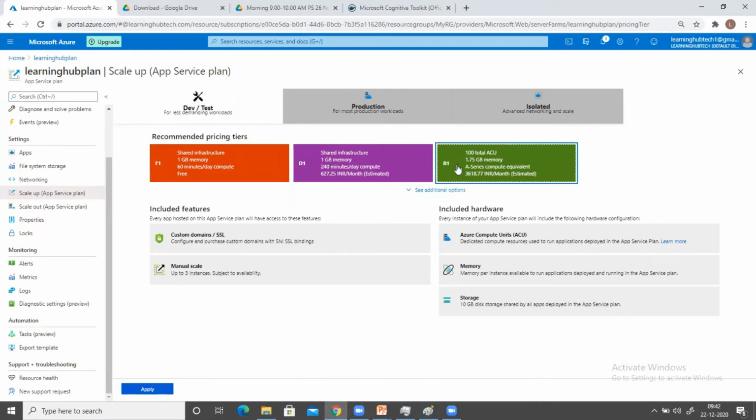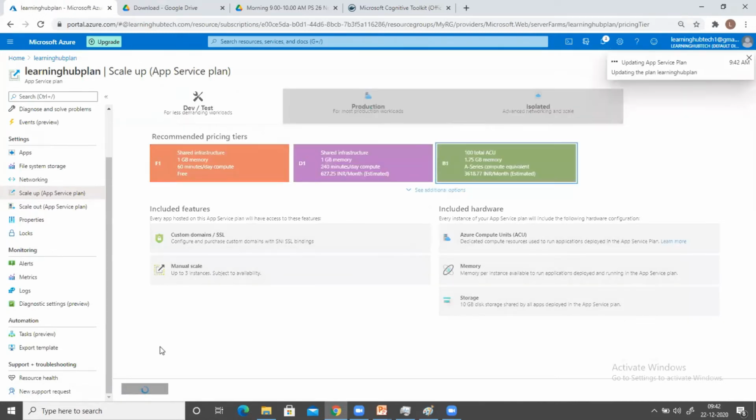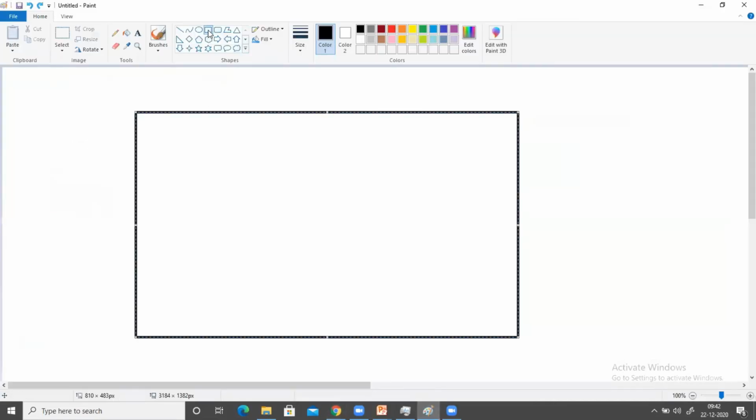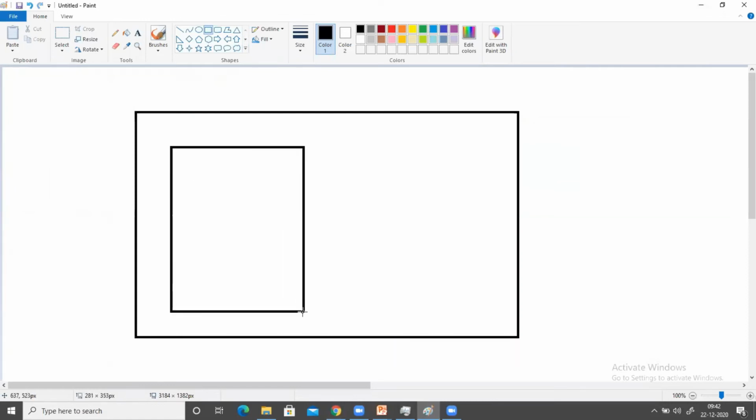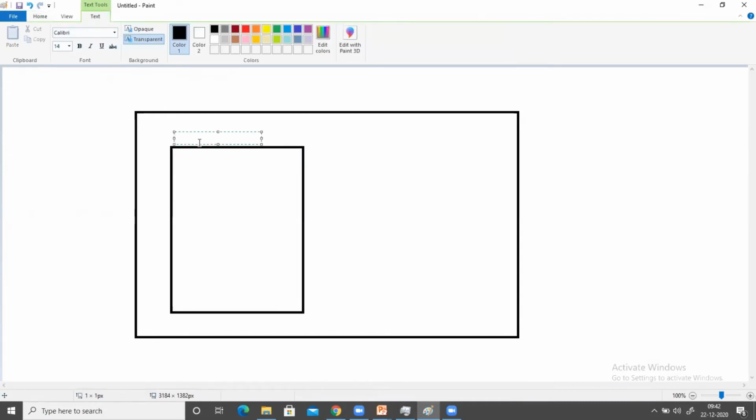Now I'm going to upgrade it to the basic B1 and click on apply. So when I upgrade it to the basic, what is happening here? One virtual machine is going to be created, and this virtual machine will be a dedicated virtual machine.